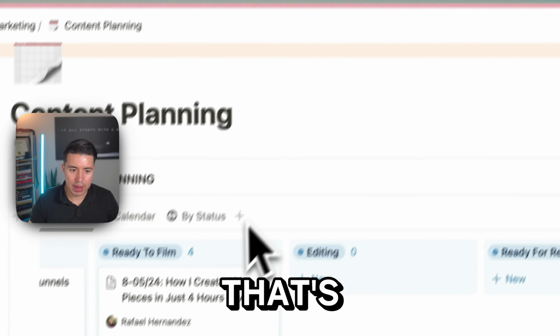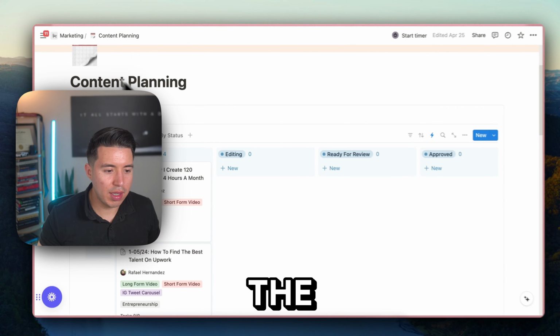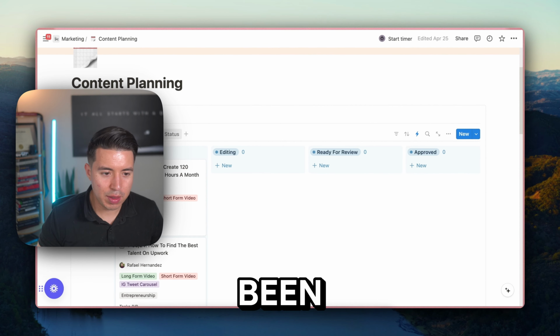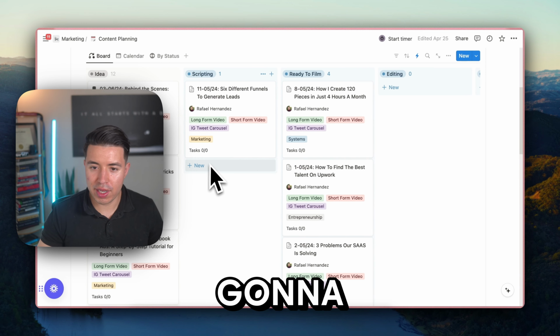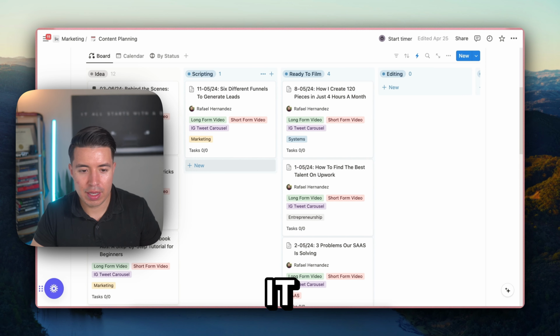So yeah, that's the general gist of the content planning system. It's been working pretty well for me so far, and I've been enjoying this, and we're only going to expand on it, improve on it, and grow.